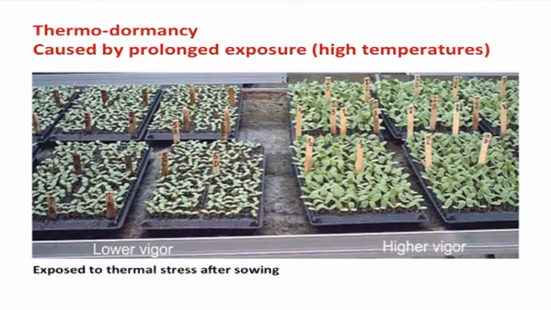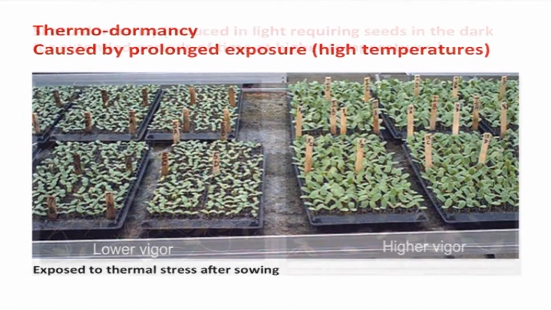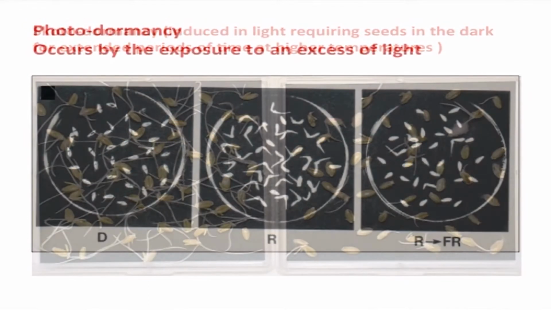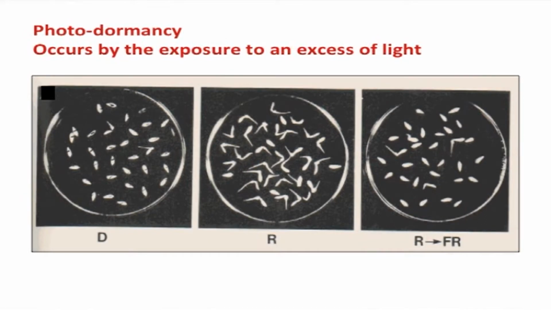There are three types of secondary dormancy. The first one is called thermodormancy, which is caused by prolonged exposure of imbibed seeds to temperatures unfavorable for germination, which is generally high temperatures. The second type is called scotodormancy, which is induced in light requiring seeds which are imbibed and placed in dark for extended periods of time at higher temperatures. The third one is called photodormancy, which occurs in seeds that are inhibited by light when they are exposed to